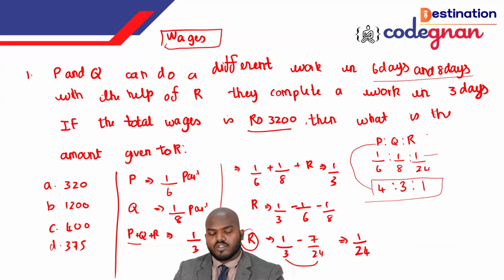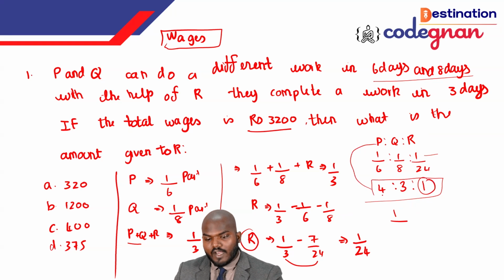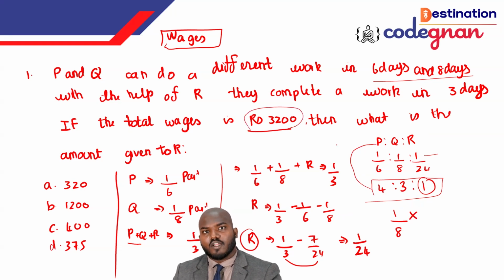So now guys, you see this one. They're asking how much share R has got. Here the ratio proportion is going to be used. R indicates the 1. So 1 by total value is equal to what? Total ratio is equal to what? 4 plus 3, 7, 7 plus 1, 8. So that is 1 by 8 times the total amount that is distributed for the wages.